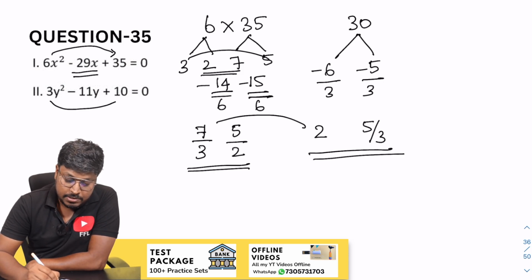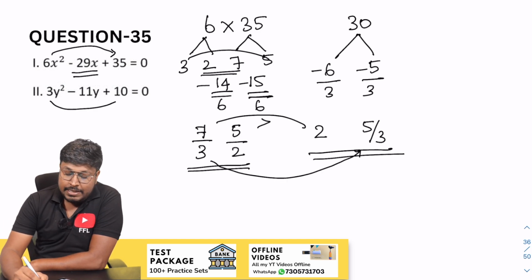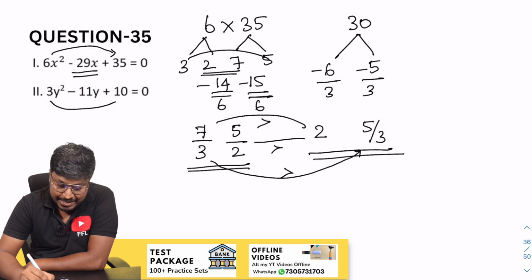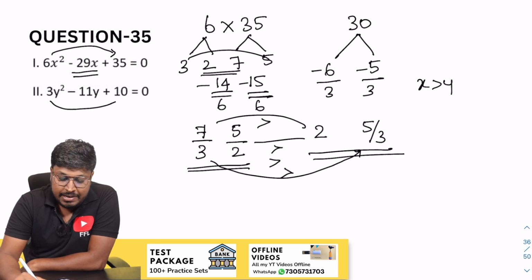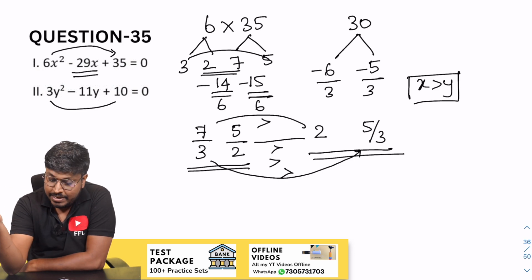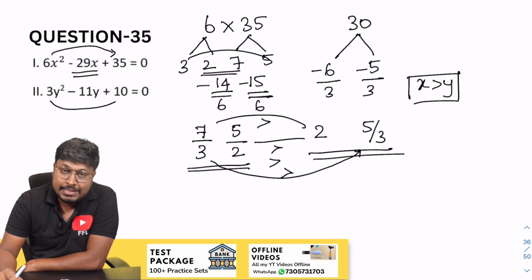7 by 3, 2 — x is greater than. 7 by 3, 5 by 3 — 5 3s are 15, 7 3s are 21, x is greater than. Again 5 by 2 — x is greater than. 5 2s are 10, 15, x is greater than. So finally, while comparing all the x values with the y values, x is greater than y, which is the answer for question number 35.